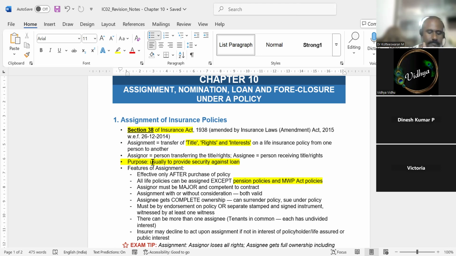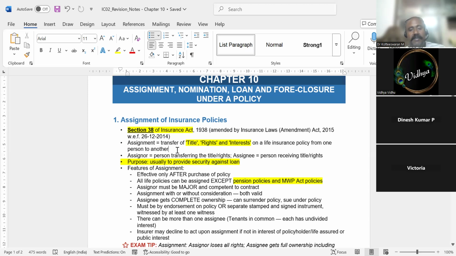For example, I am the policy owner. For a 5 lakh loan I have taken, against that 5 lakh loan, I've taken one policy also, a 5 lakh policy. If something happens to me, pay that 5 lakh amount to the bank so that they close the loan, not to my family. So this is called assignment.